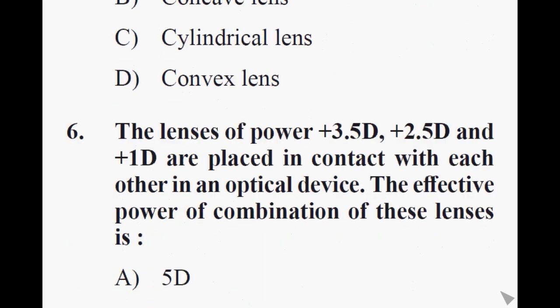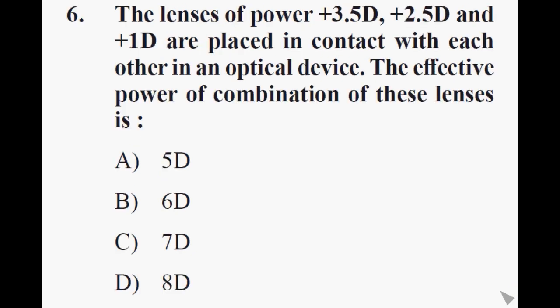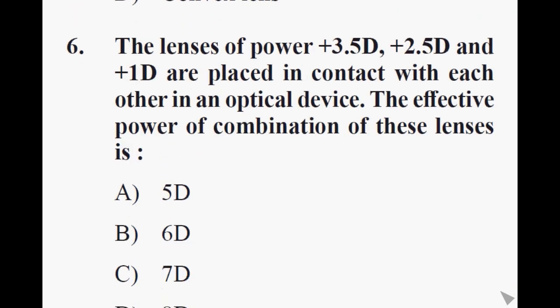Question number 6. The lenses of power plus 3.5D, plus 2.5D and plus 1D are placed in contact with each other in an optical device. The effective power of combination of these lenses is option A, 5D, option B, 6D, option C, 7D, option D, 8D. The correct answer is option C, that is 7D.